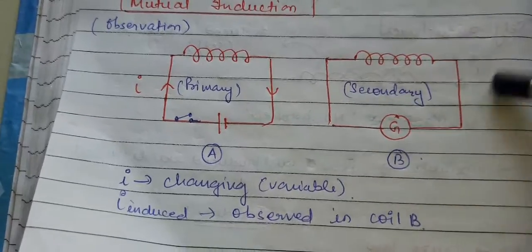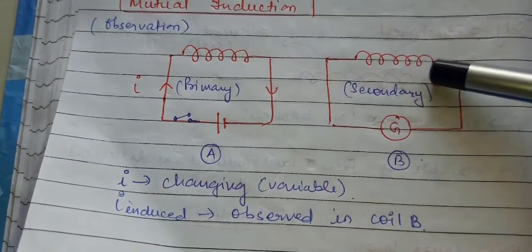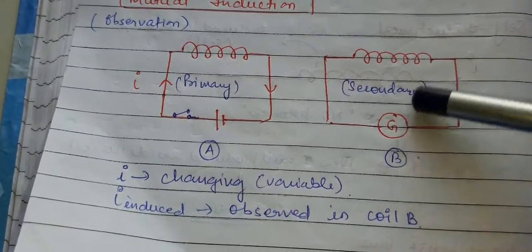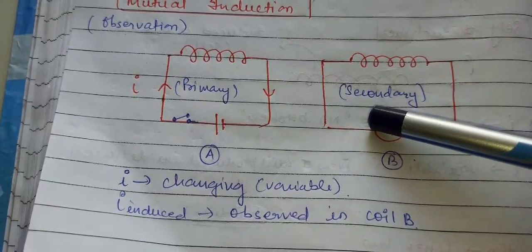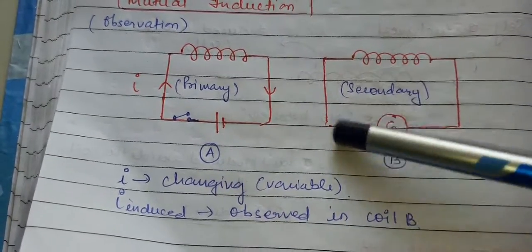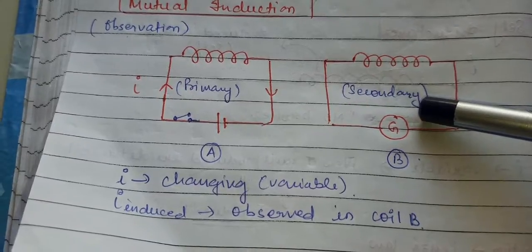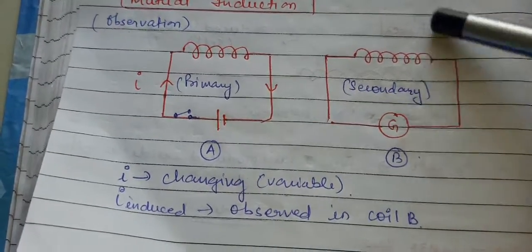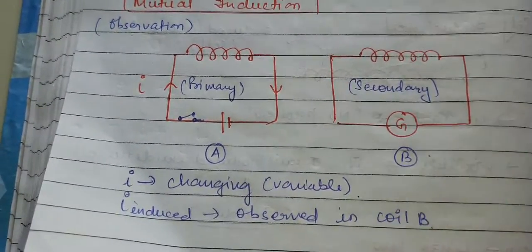In the second coil, they did not provide any source of voltage, but they included a galvanometer, and they kept the coil closed, and kept the secondary circuit nearby to the primary.